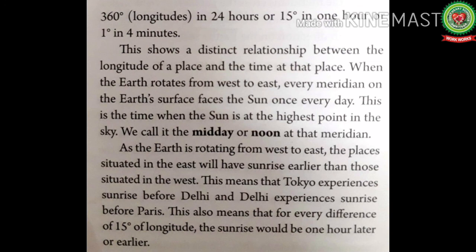This means that Tokyo experiences the sunrise before Delhi. We know that Tokyo is in the east of Delhi, so it experiences the sunrise earlier. And Delhi experiences the sunrise before Paris, because Paris is in the west and Delhi is in the east. This also means that for every difference of 15 degree longitude, the sunrise would be 1 hour later or earlier.